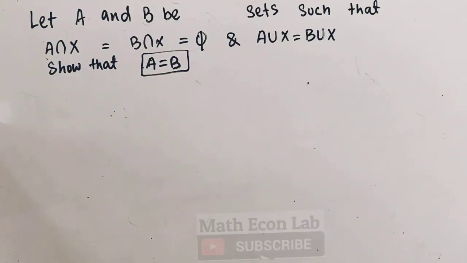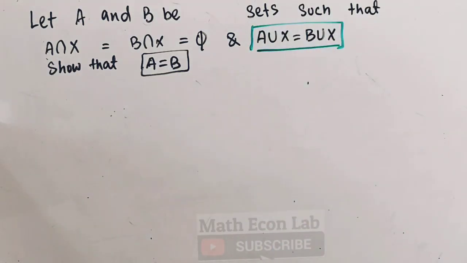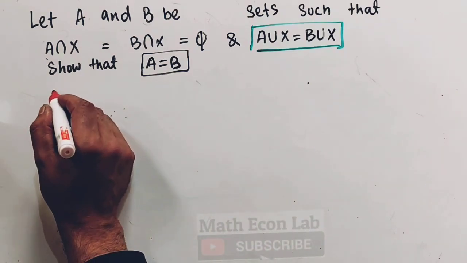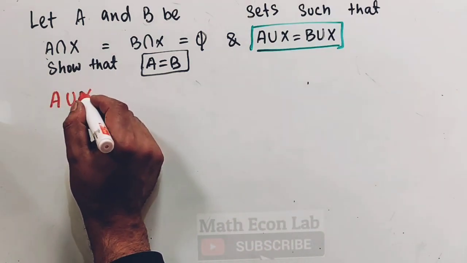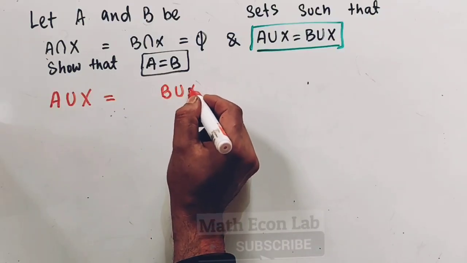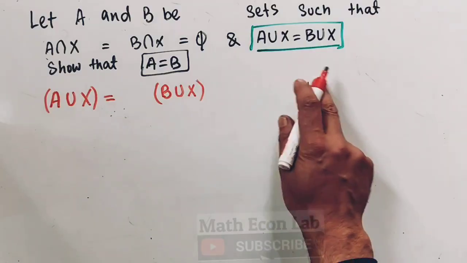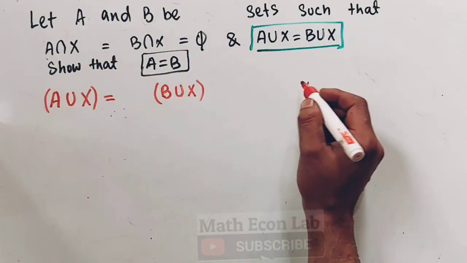Okay, so what do we do here? Let us take this statement. We are being told, and let me write it here, we have A union X is equal to B union X. And let us take it on this side also.